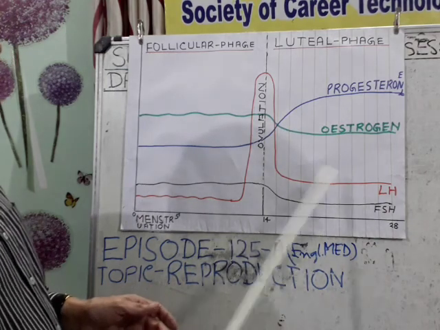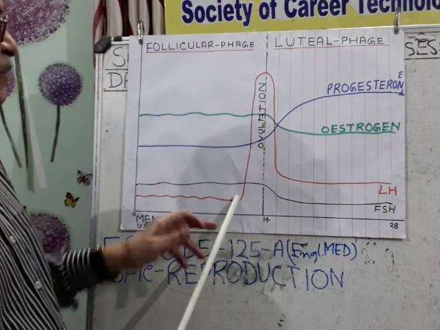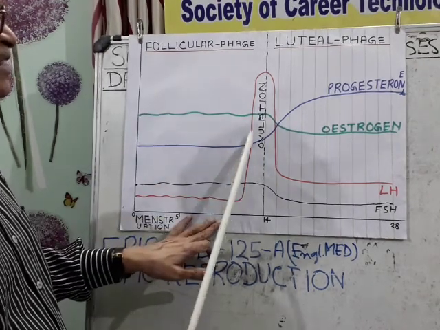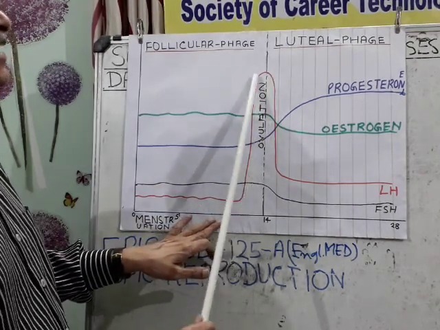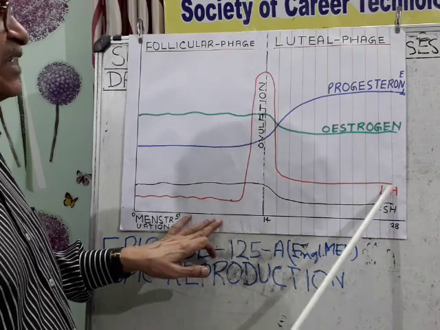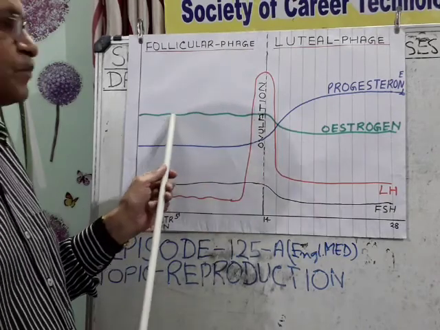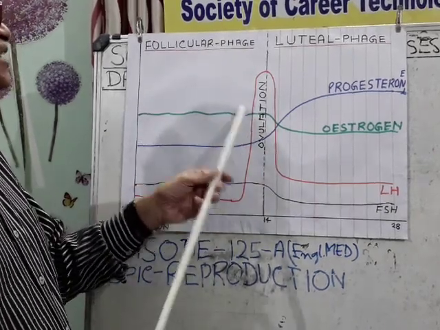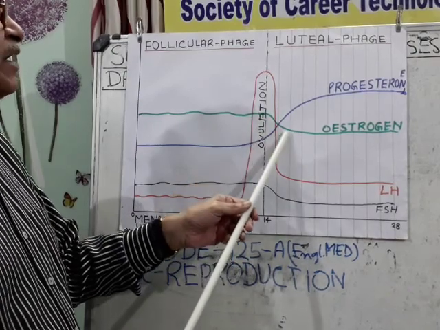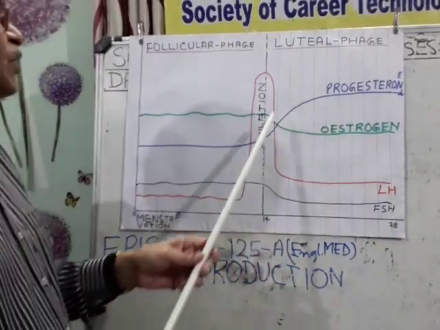The LH is at a low level in the follicular phase. Just before ovulation, there is a peak which is called the LH surge, and after that it remains slightly elevated. The female sex hormone estrogen is more active in the follicular phase, and in the luteal phase its activity drops down.